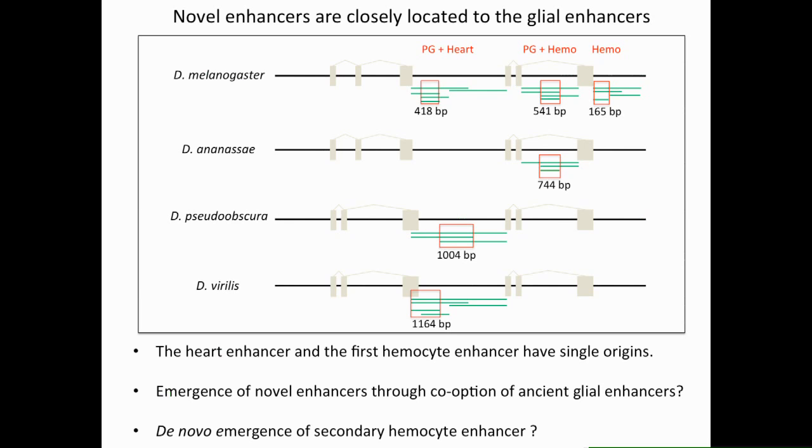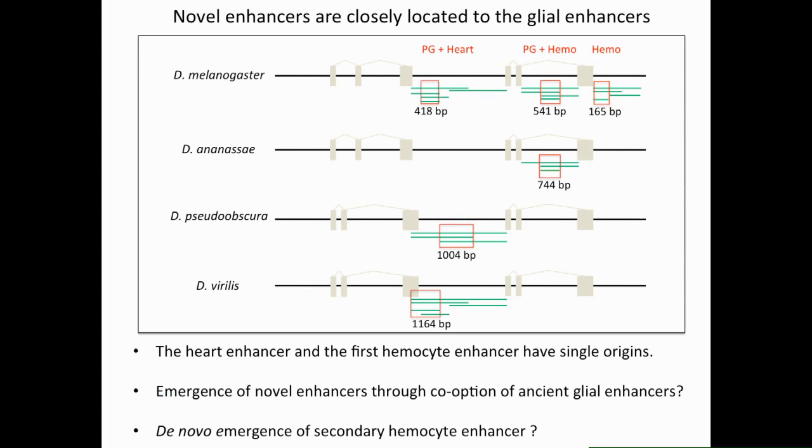This suggested to us that the heart enhancer and the first hemocyte enhancer probably arose once near the ancient glial enhancer and were conserved since then. It also suggests the possibility that the emergence of these two novel enhancers may have occurred by modification of the ancient glial enhancer activity. This is something we are testing now by dissecting these regions even further.